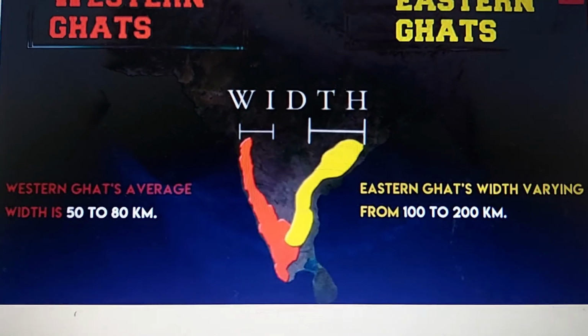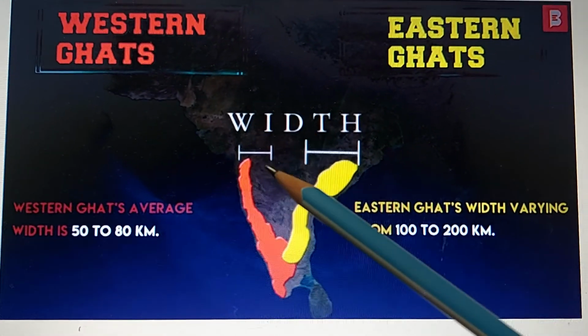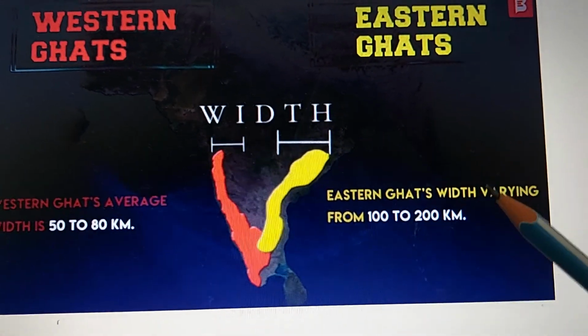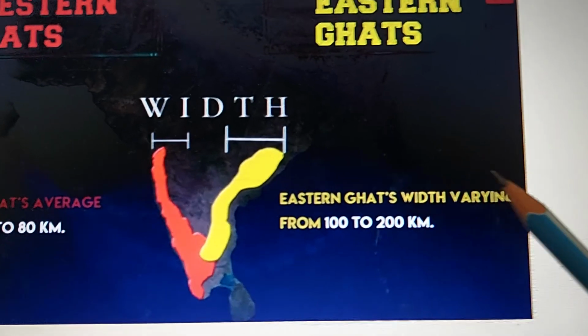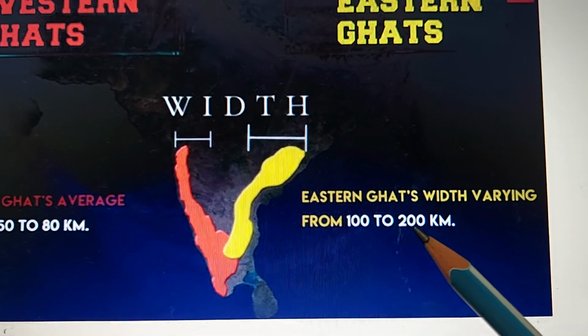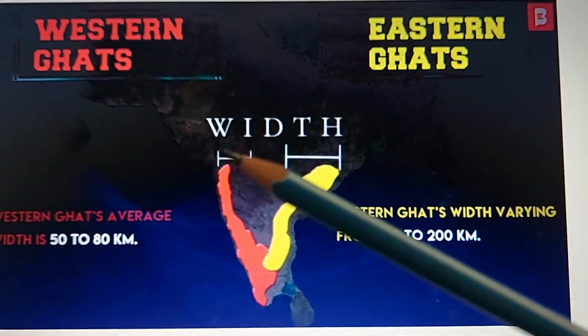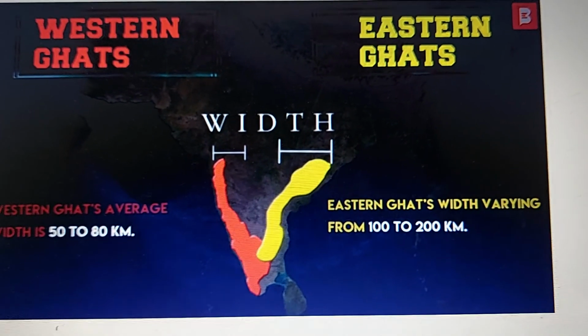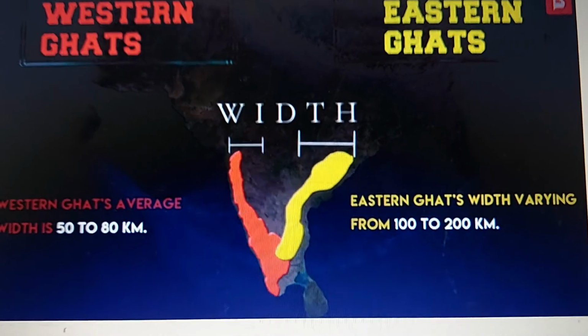Children, if you look at the width of the Western Ghats, it is much narrower. You can see it is between 50 to 80 kilometers. Eastern Ghats are much wider. They vary from 100 to 200 kilometers. So we can say the Western Ghats are narrower, and the Eastern Ghats are much wider.